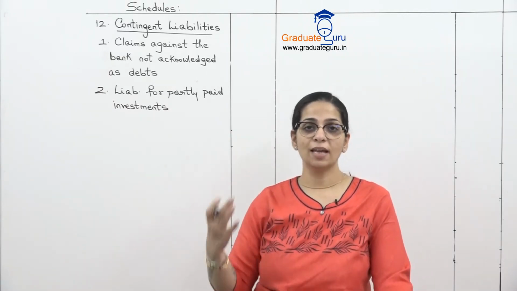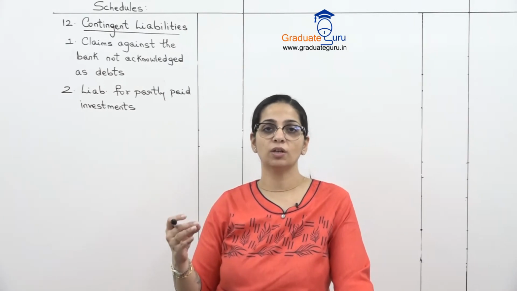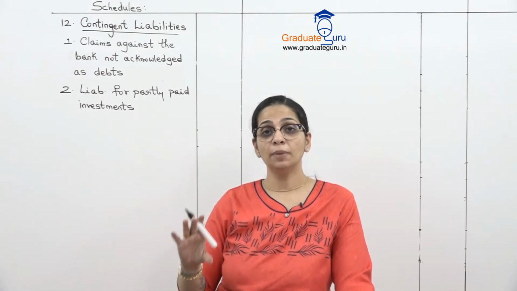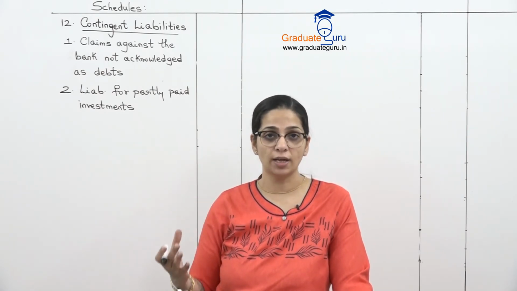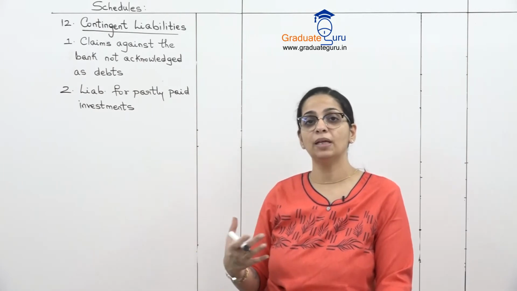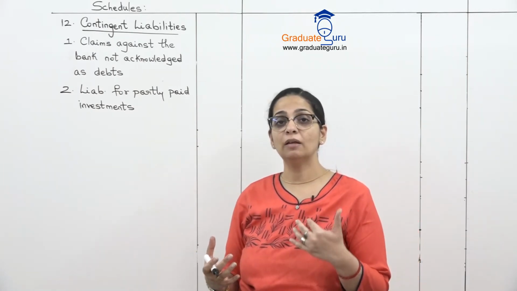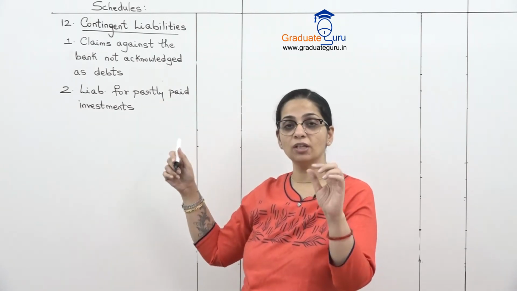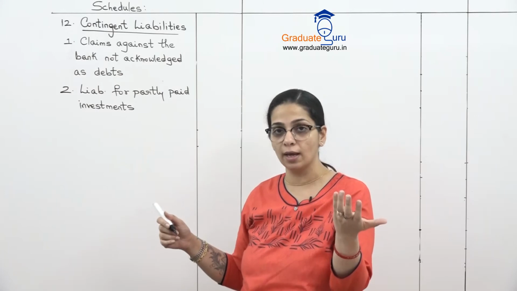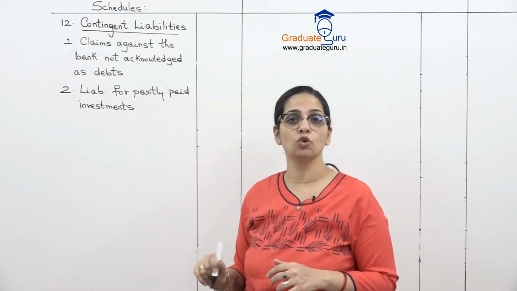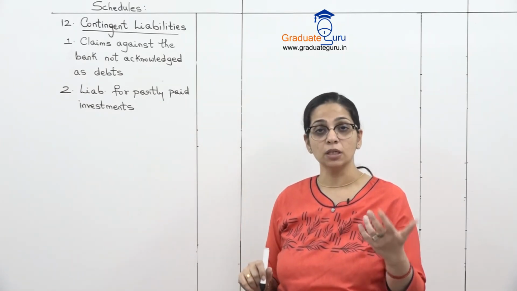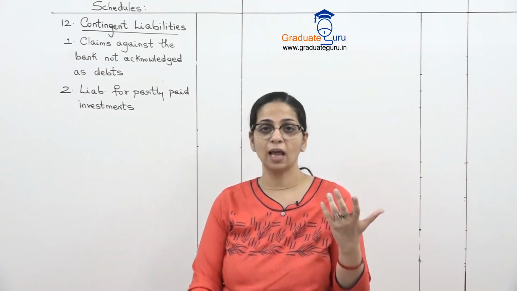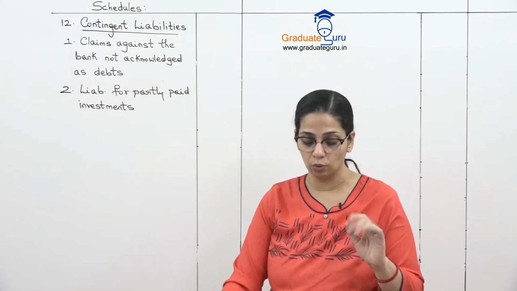So वो say 10 rupees के share है, तो in the initial stage they will ask for 2 rupees, then 3 rupees, then maybe 2 rupees more. तो जहां पर हमने पूरा अमाउंट पे नहीं किया है शेयर्स पे, that is banks के पास कंपनी के शेयर्स हैं, but they have not paid the full amount, it is partly paid. Such amount, say 2 rupees per share, which has not been paid, then that 2 rupees per share is shown over here as contingent liability, because the company kabhi bhi they can ask us to pay this amount. So it is our liability, but when it will be payable we don't know.